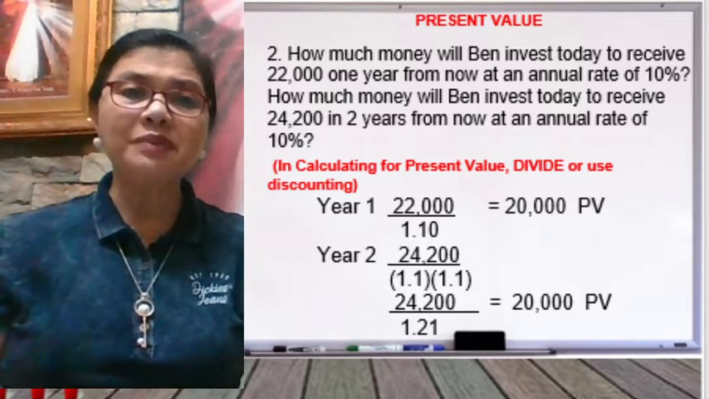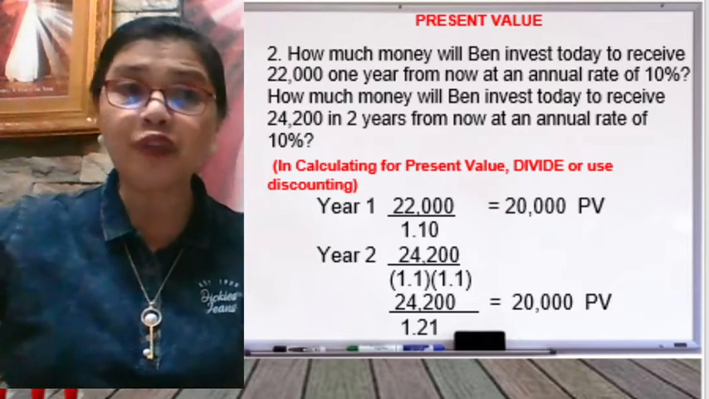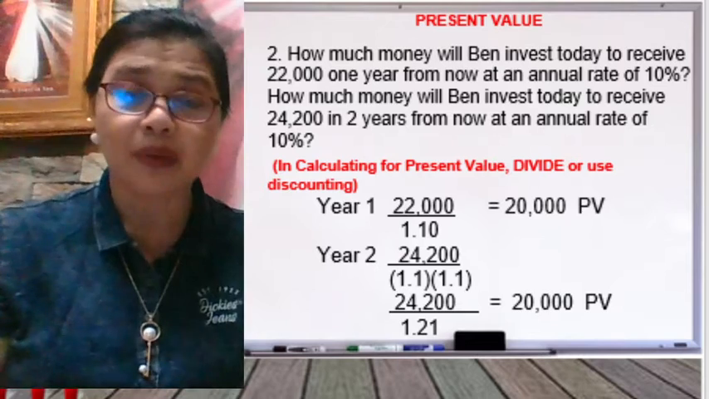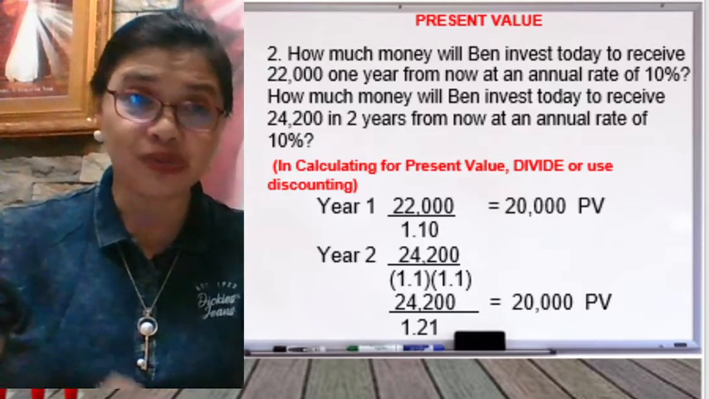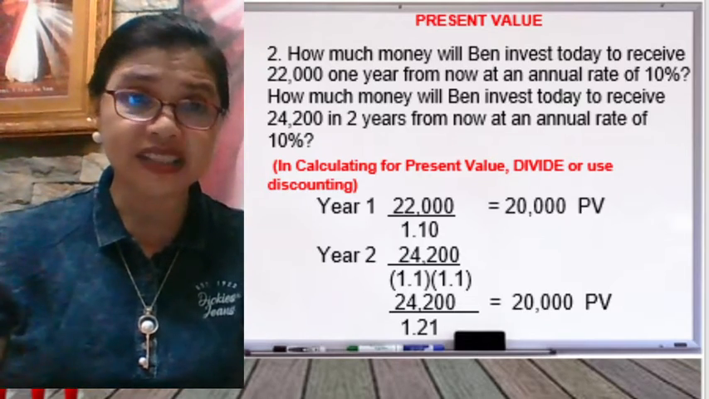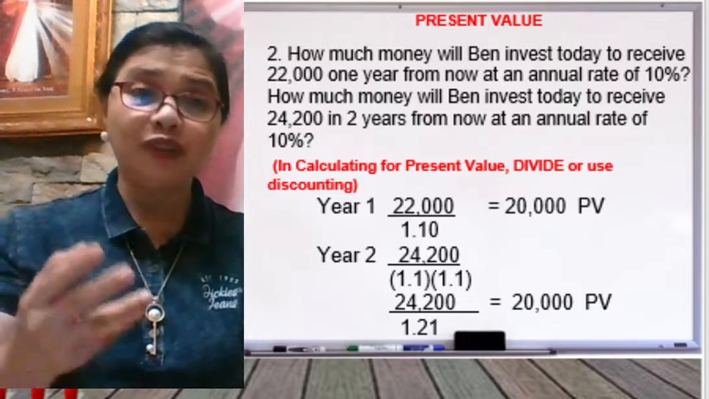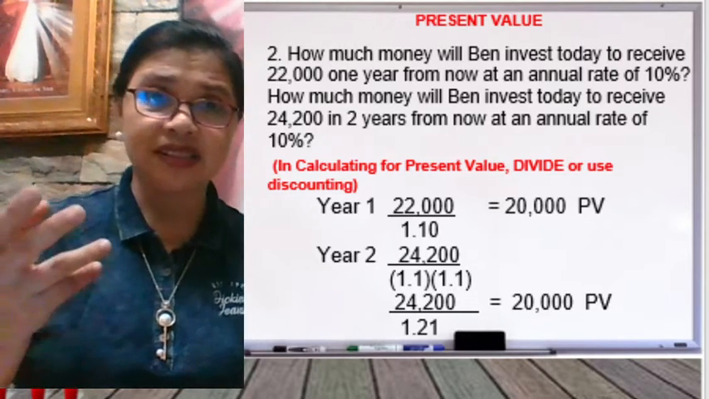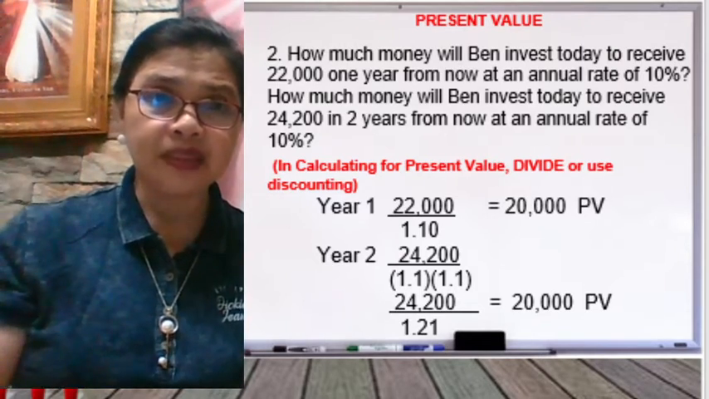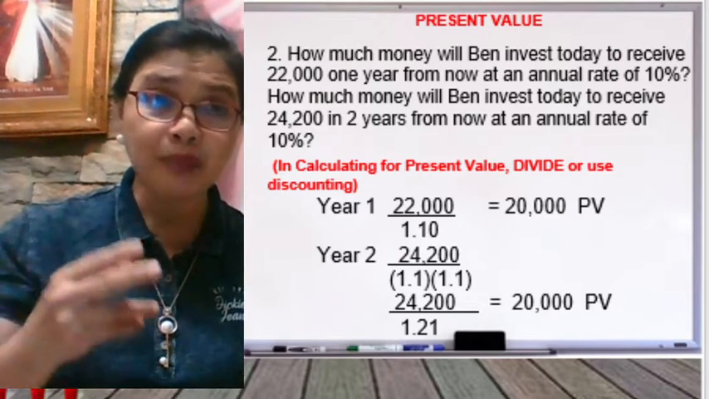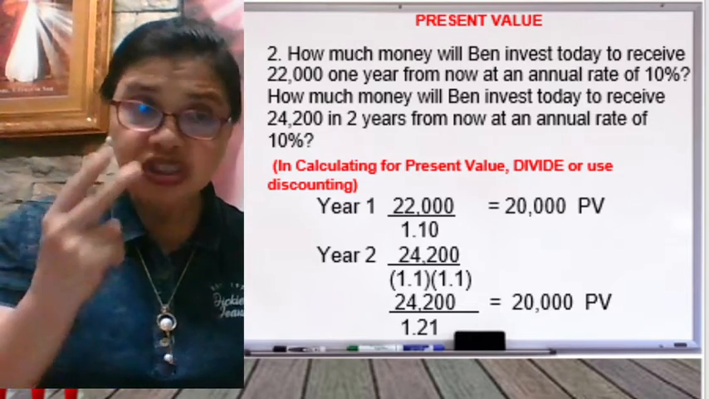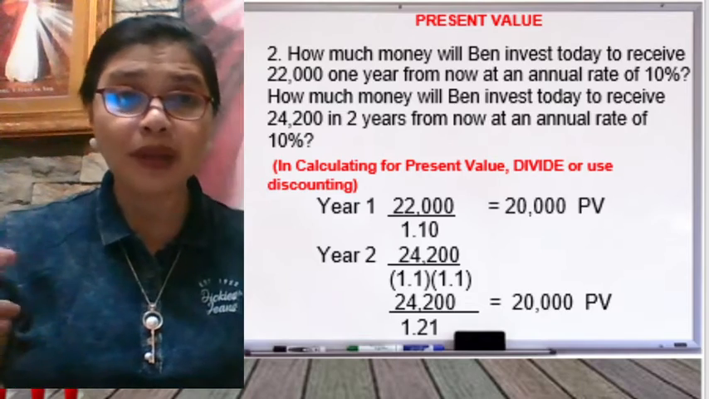Okay, but if the problem says Ben needs 24,200 two years from now, how much does he invest today at a rate of 10%? Same thing, 24,200 divided by 1.10 times 1.10 times 1.10.